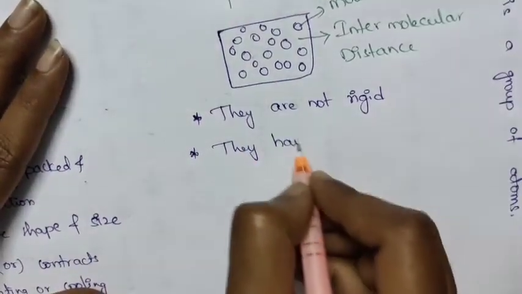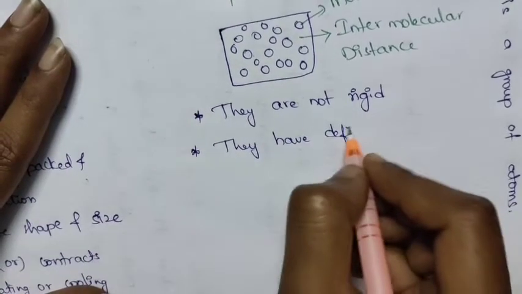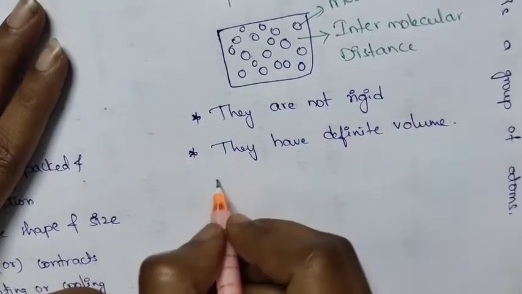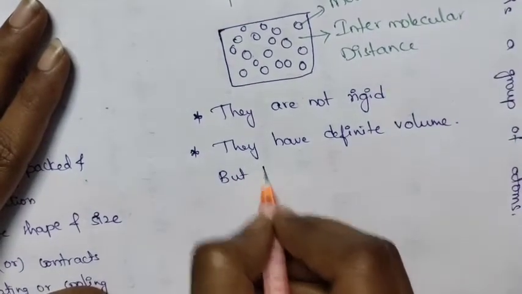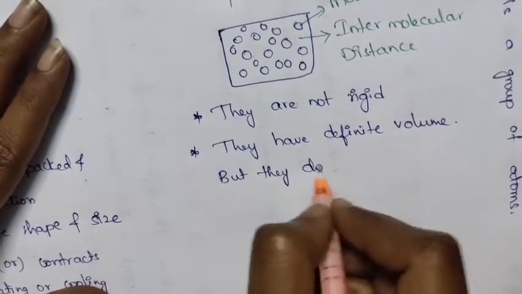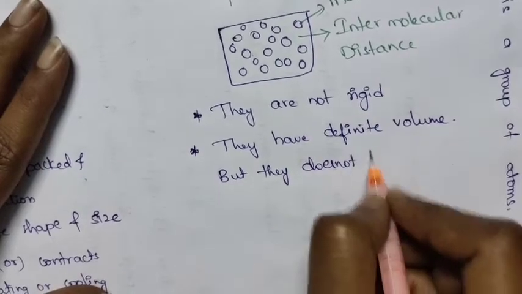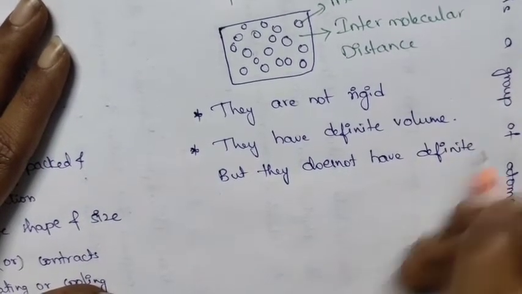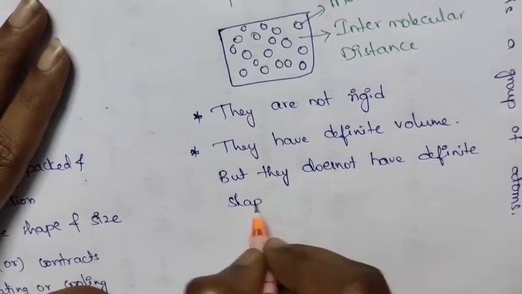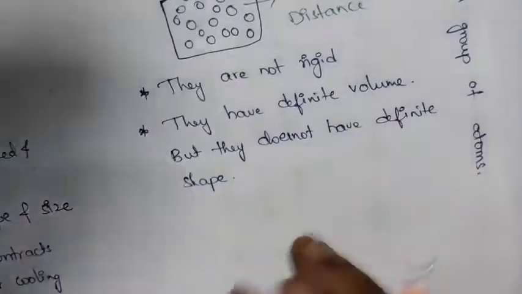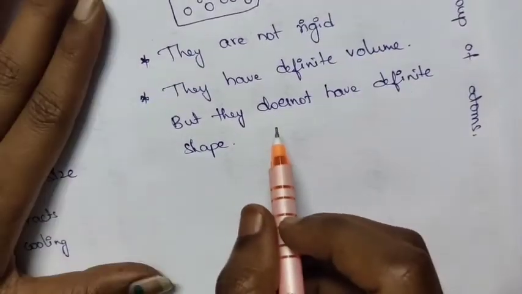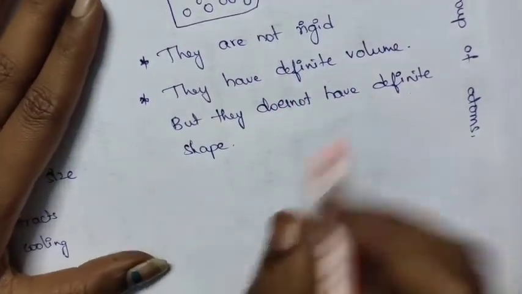They have definite volume, but they don't have definite shape. Why? Because they acquire the container's shape. That's why liquids don't have any definite shape.